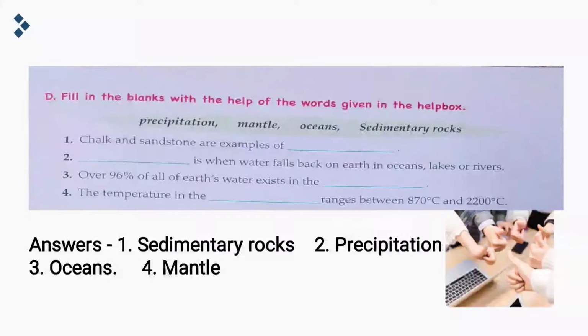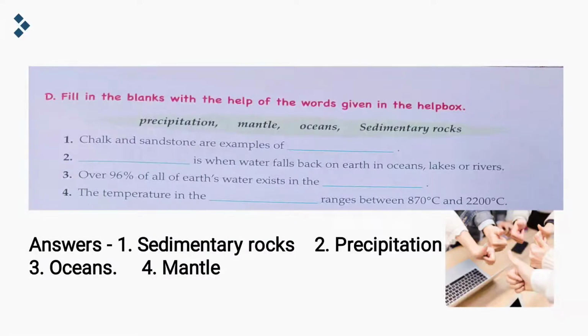The answer is oceans. Over 96% of all of earth's water exists in the oceans. Fourth one, the temperature in the dash ranges between 870 degrees Celsius and 2200 degrees Celsius. So the answer is, the temperature in the mantle ranges between 870 degrees Celsius and 2200 degrees Celsius.